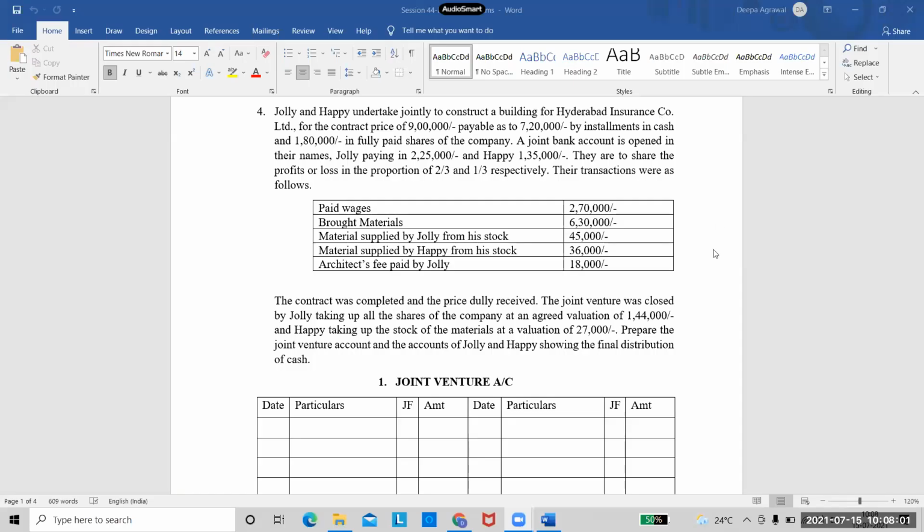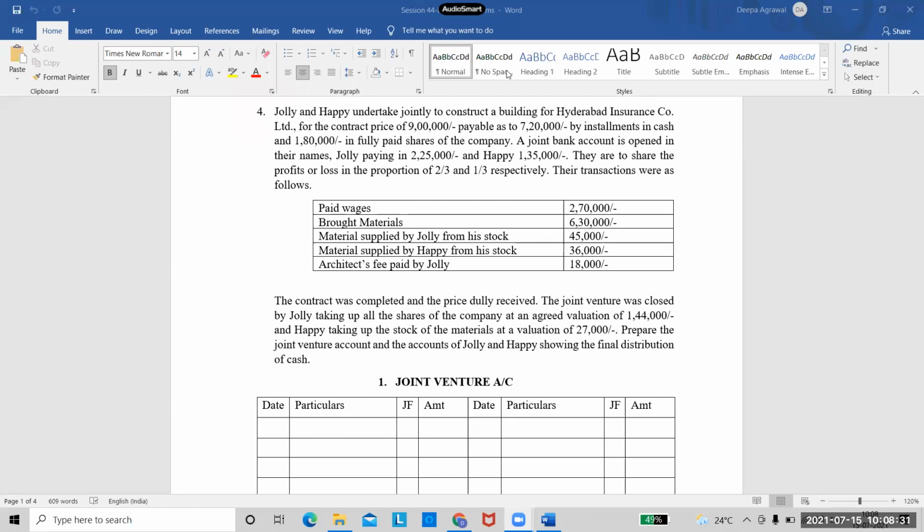So see the question, Jolly and Happy undertake jointly to construct a building for Hyderabad Insurance Company Limited for the contract price of 9 lakh rupees. So here there are 2 co-venturers, one is Jolly and one is Happy, and their venture or their business is to construct a building for this Hyderabad Insurance Company. And the contract price, that means once if they construct the building, they will get the value of 9 lakh rupees. And how is that 9 lakh rupees payable to them?